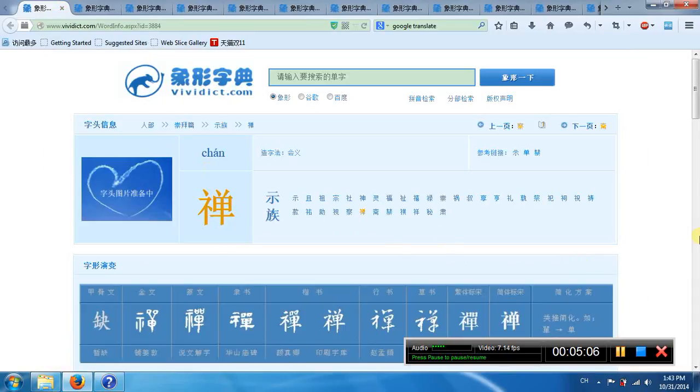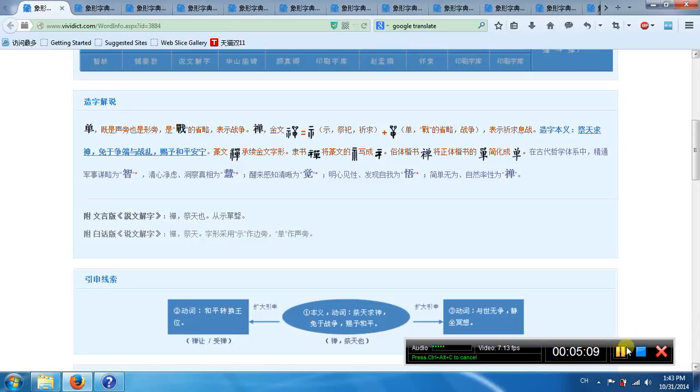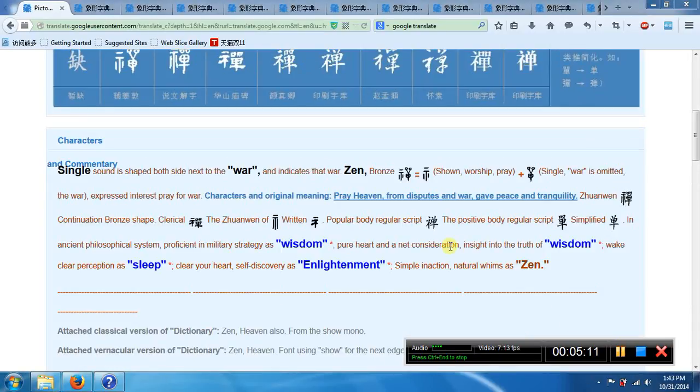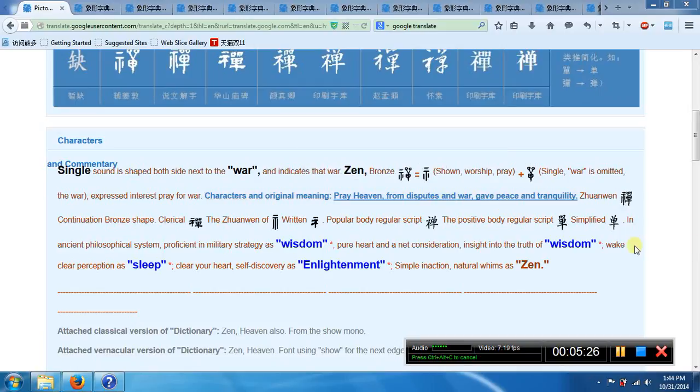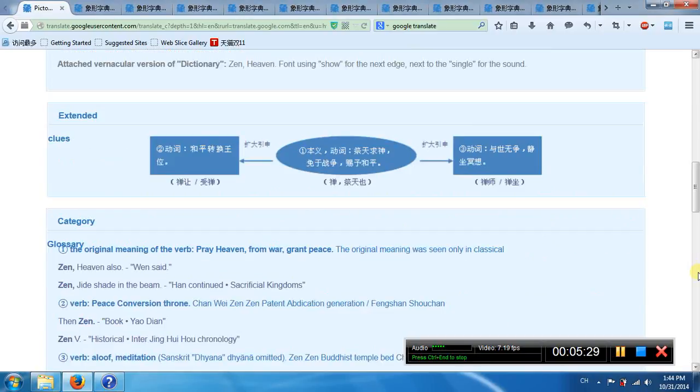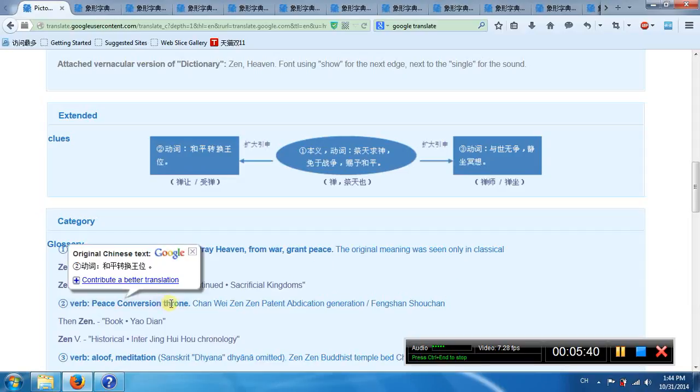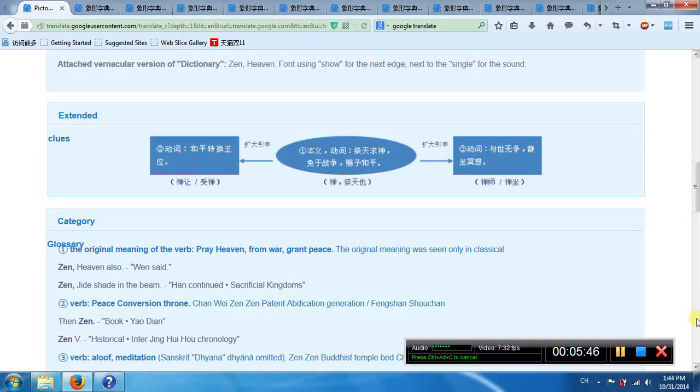This is Chan. So his left part means worship, pray. His right part means sing, war. So his meaning is pray, to dispute, to give peace, to stop the war. This is Chan. Pray to stop the war, grant peace. Second meaning, peace, conversion, to change the king peacefully. Third meaning, aloof, meditation.